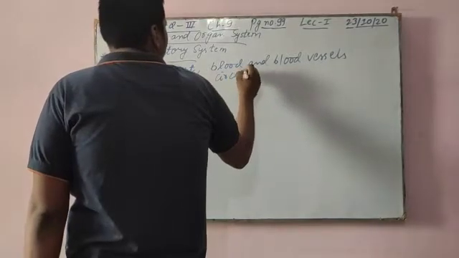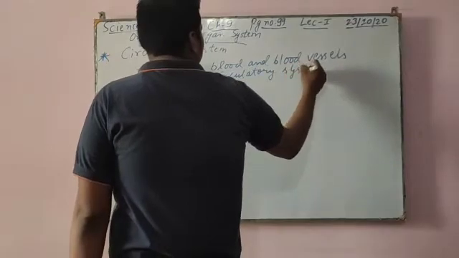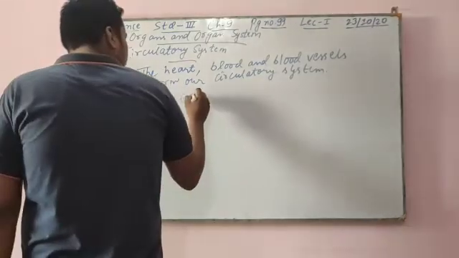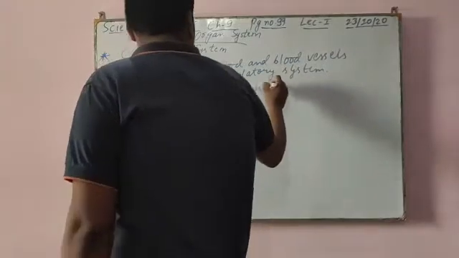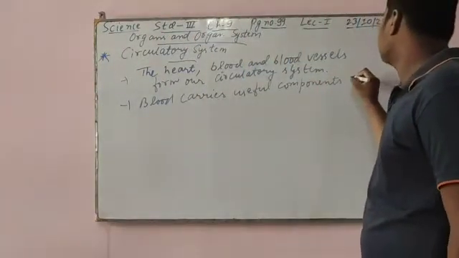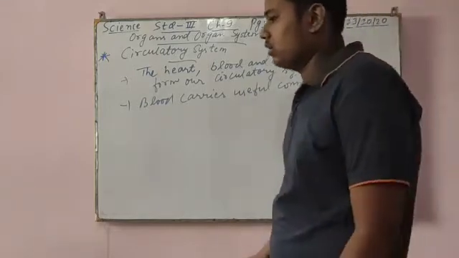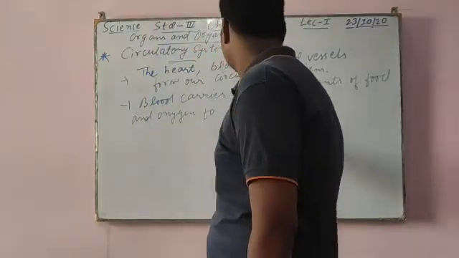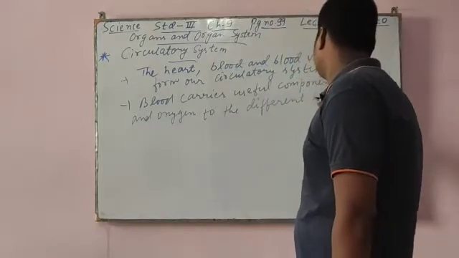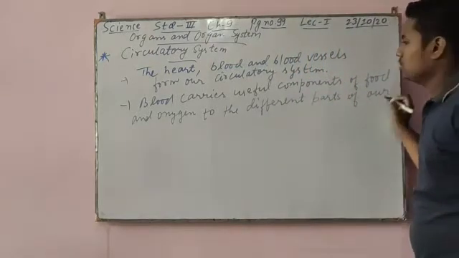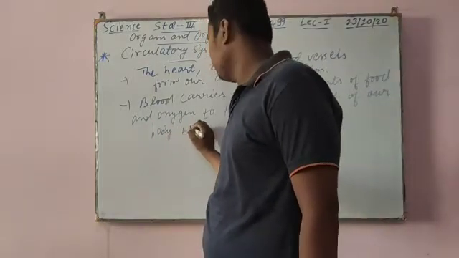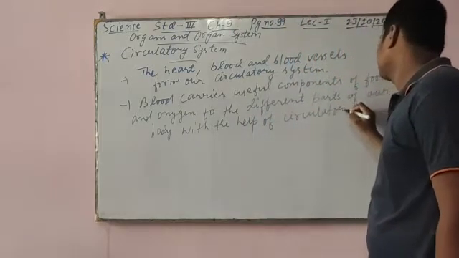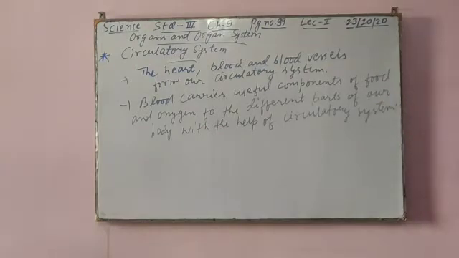Blood carries the useful components of food and oxygen to the different parts of our body with the help of what? The circulatory system.